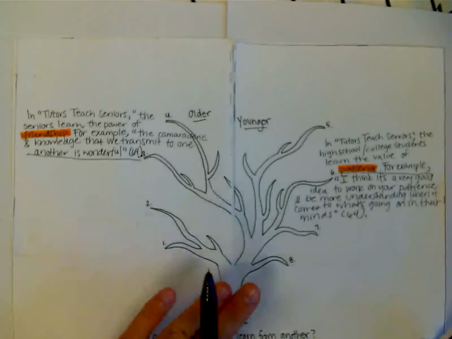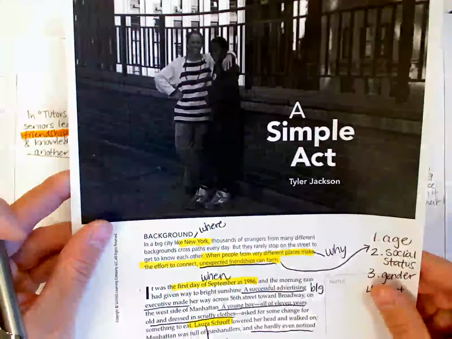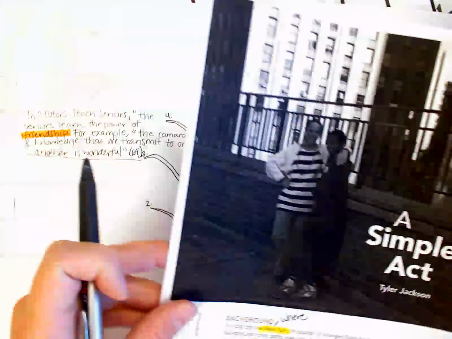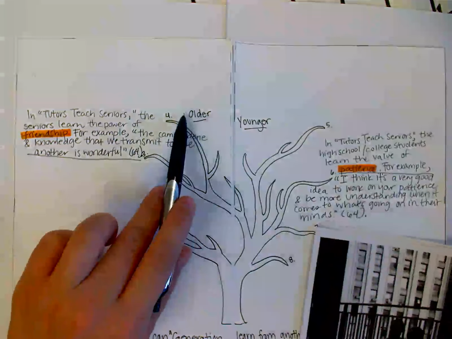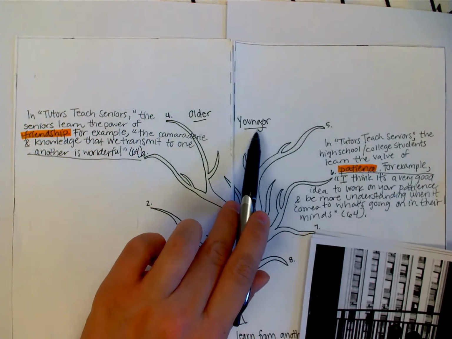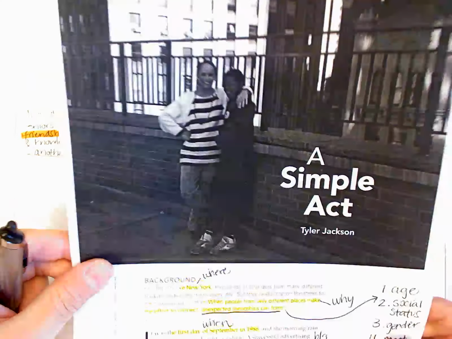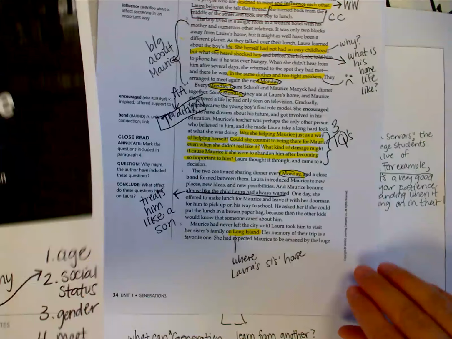Add in our tree for A Simple Act, because we forgot to do that. We already have it annotated. But what we need to do is add in what the older generation learned, and in this case that would be Lori, and then what the younger generation learned, and that would be Maurice. And so in this story, it was actually really easy to go back and find our words of the wiser